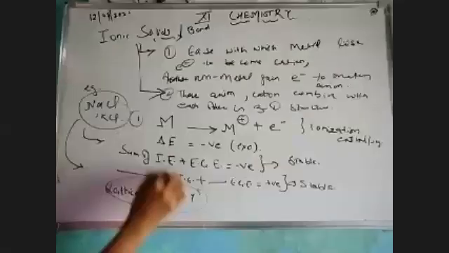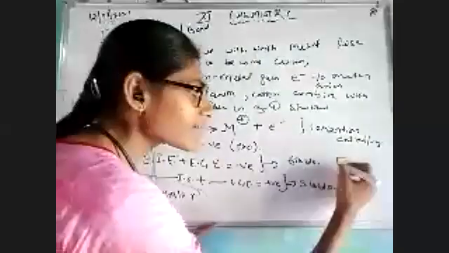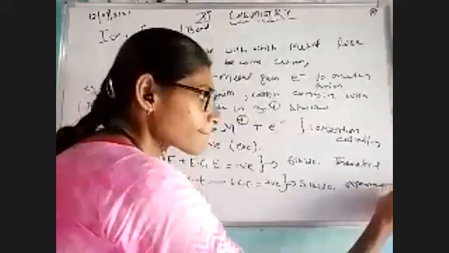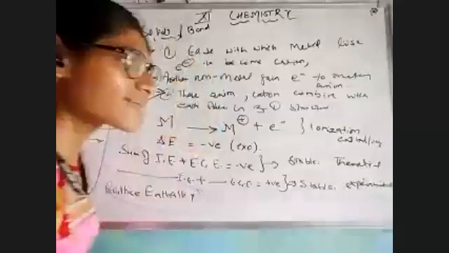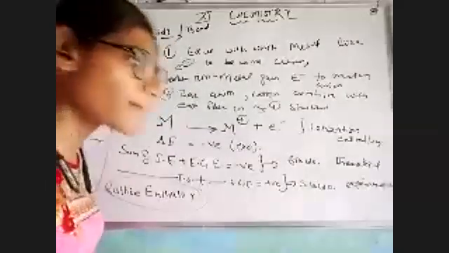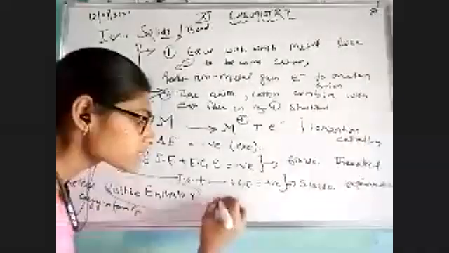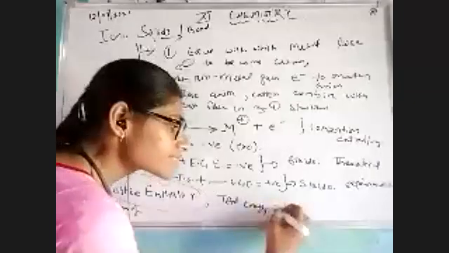Bachcha, am I clear or not, or should I repeat it again? There are two conditions which we have observed. This one is my theoretical condition and this one is my experimental condition. So the experimental and theoretical conditions are just contradictory to each other. They are just opposite to each other. So for solving that confusion, we have come to know that these compounds release their energy in the form of lattice enthalpy, that means total energy is still negative.